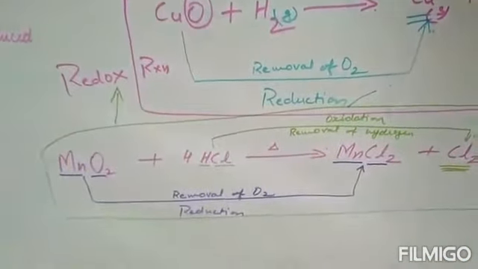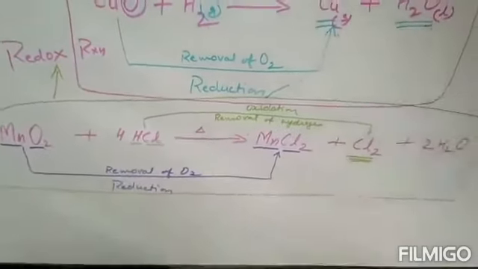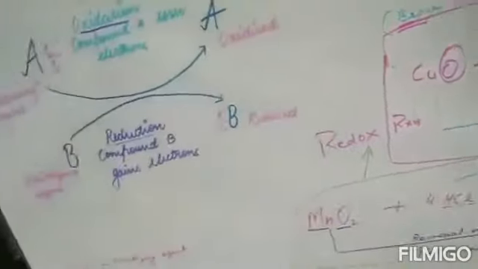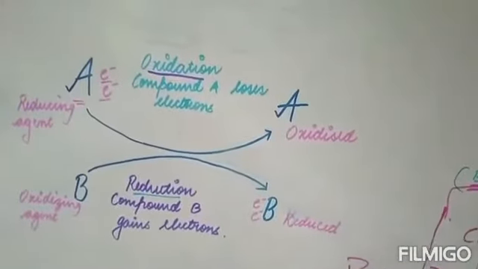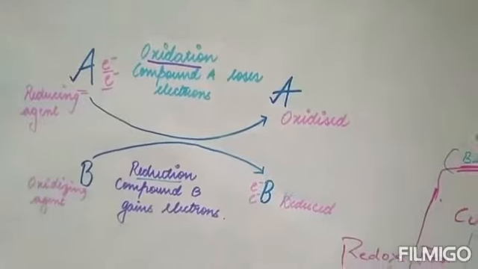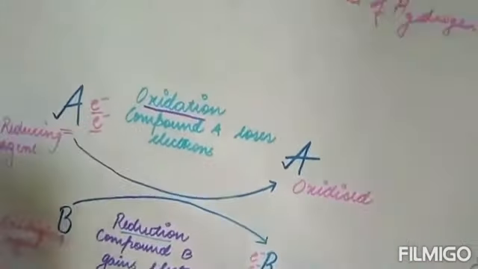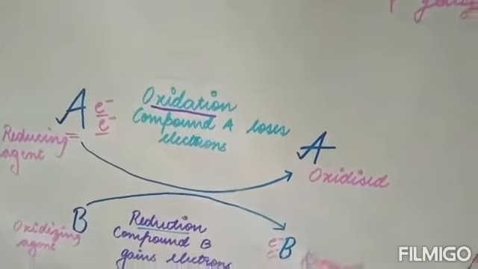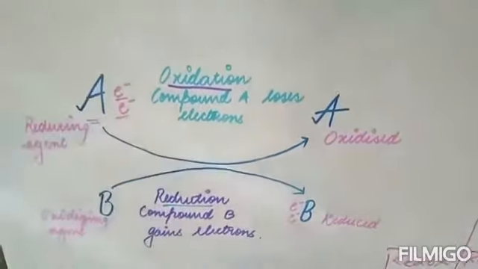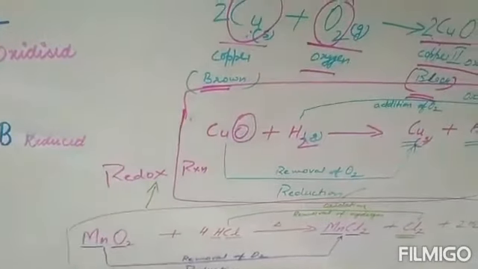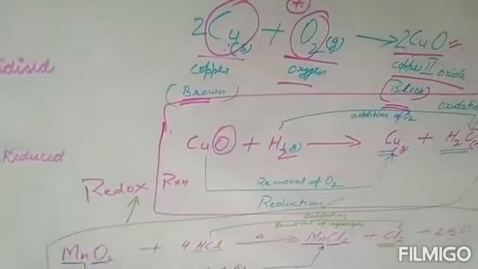Fine. But as you saw in this graph, if compound A gains electrons, that compound becomes the oxidizing agent, and if a compound loses electrons, that becomes the reducing agent. So just referring to this, if you simply see this reaction, are you finding any gain or loss over here? Just check out once.